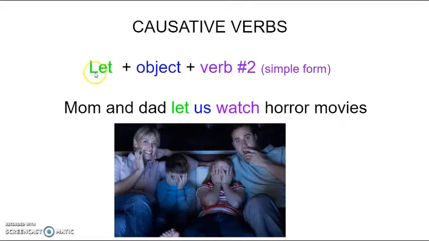But pay attention to the structure. Let plus object plus the second verb, yeah, in simple form. In this case, we have the let, we have the object, and we have the second verb that in this case is watch. Mom and dad is who is making the action of let, and the object us is who is receiving the action of let. Okay, remember that the object is who receives an action. So mom and dad let us watch horror movies.